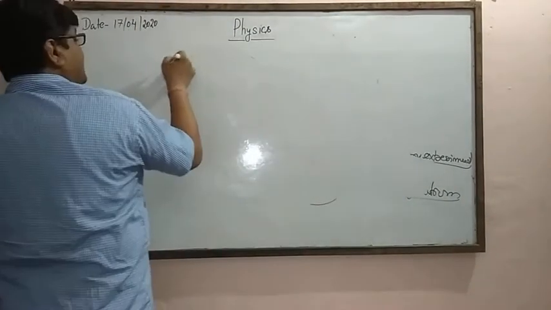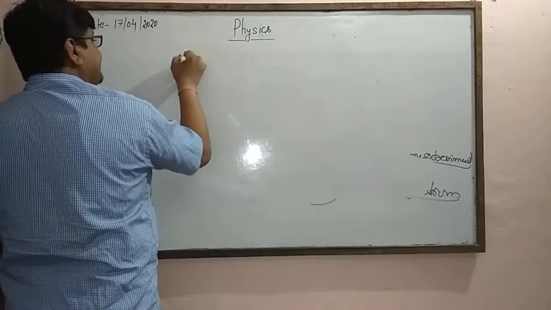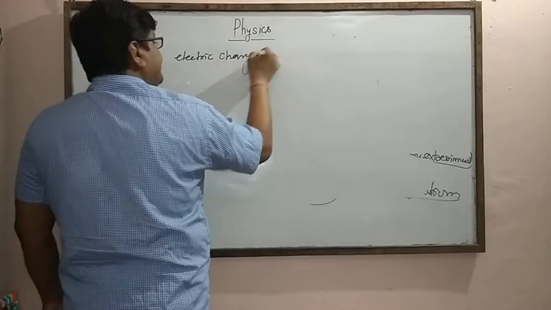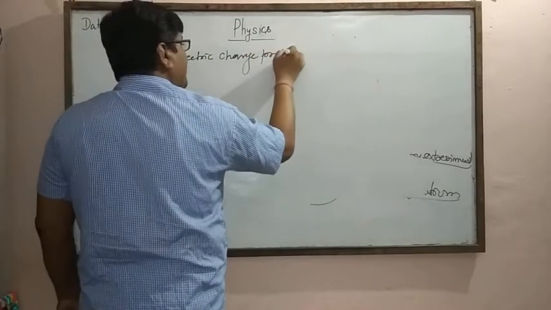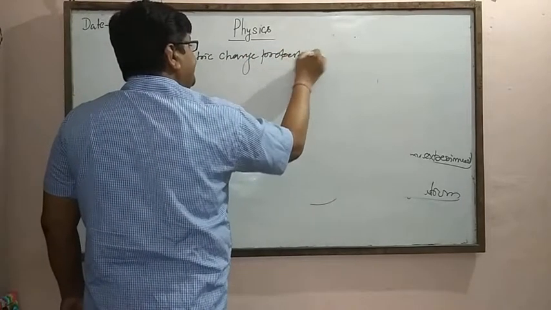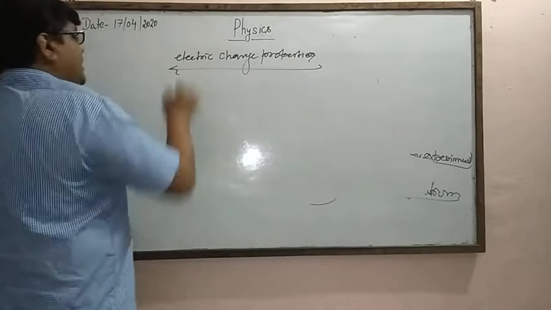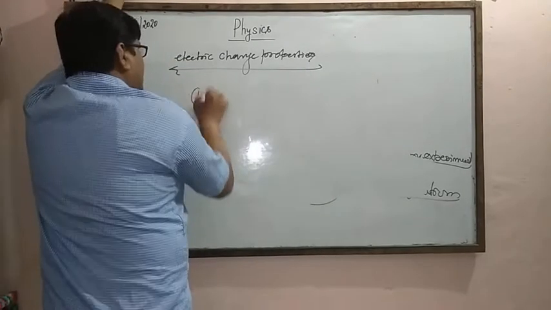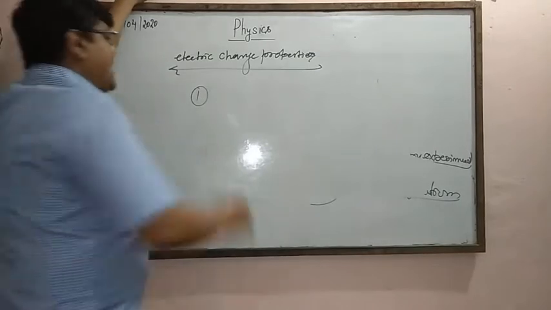We study the properties of electric charge. Electric charges have the following properties. First, the most important property is that charge is additive in nature.